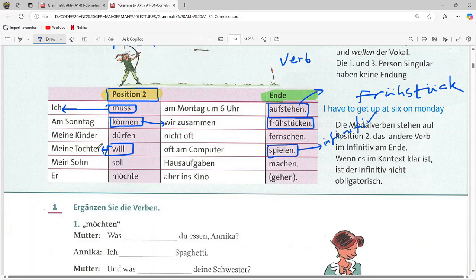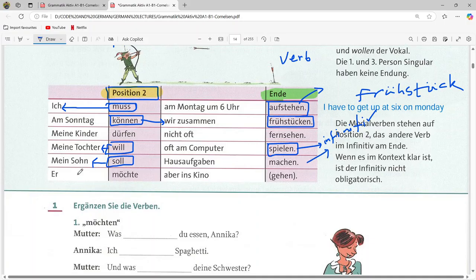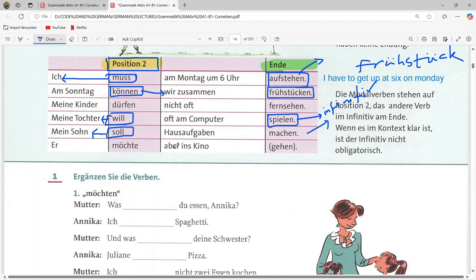Okay, so again we see that the modal verb is second, conjugated on the basis of the subject, and another verb is placed at the end of the sentence, taking the infinitive form. Last one, er möchte aber ins Kino gehen. So what it says is that he would like to go to the cinema.